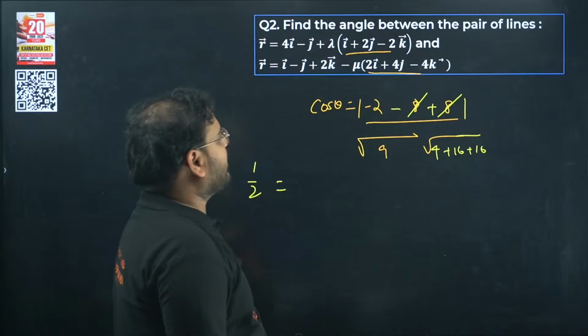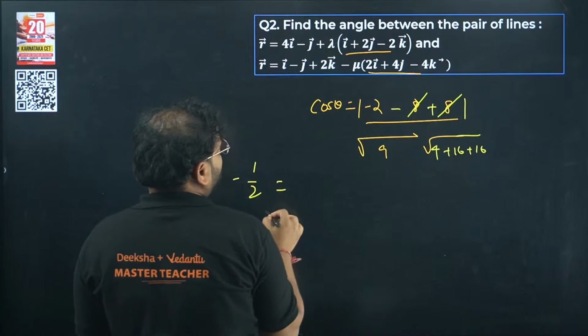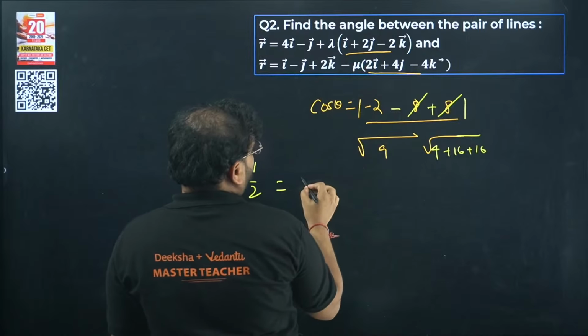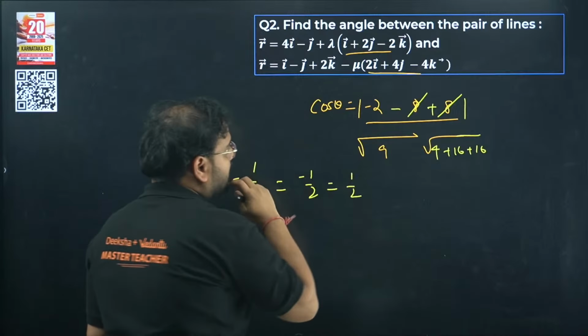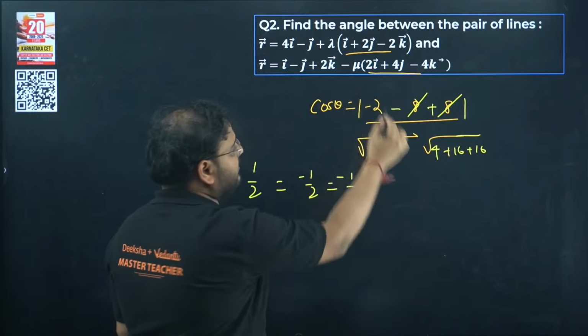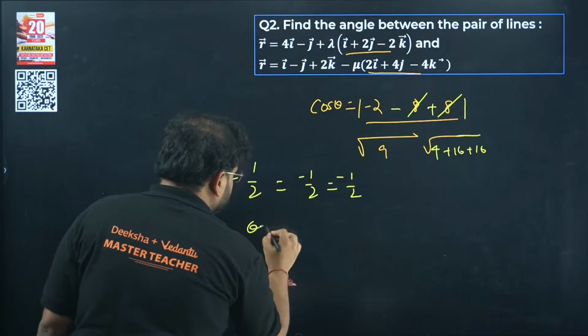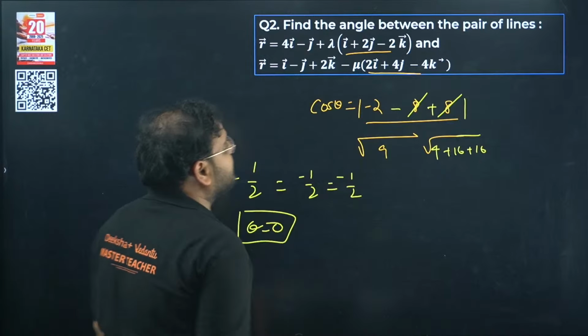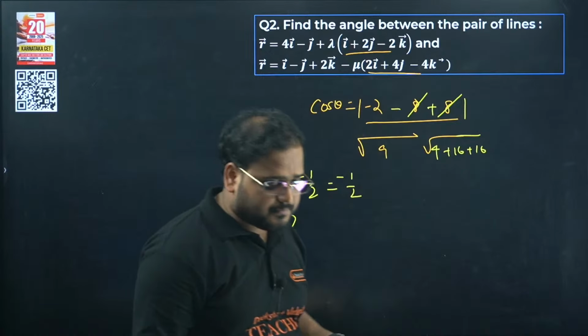Okay, plus 4 actually. It becomes minus 1 by 2. It's a constant value. This is coming as minus 1 by 2 for all the cases. Check here. Again we have minus 1 by 2. So this is a constant value. We don't need to do any of this. Answer is going to be theta is 0. No need to solve it this way, because check here, they are proportional in nature.